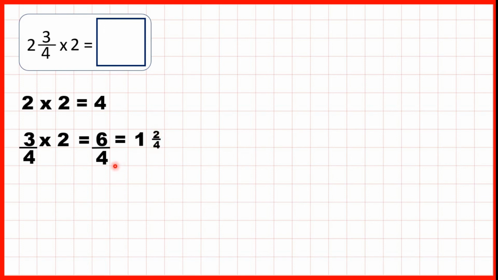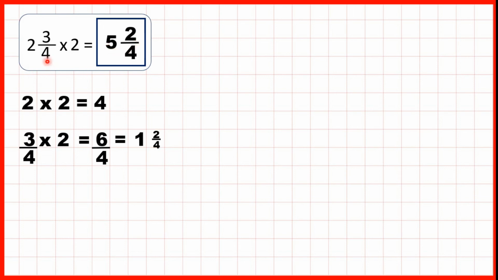So if we keep the denominators the same, 1, the remainder is the numerator, and the denominator stays the same. So 6/4 is the same as 1 and 2/4. So now we can add up our answers. 4 plus 1 and 2/4 is 5 and 2/4, which you could simplify to 5 1/2.